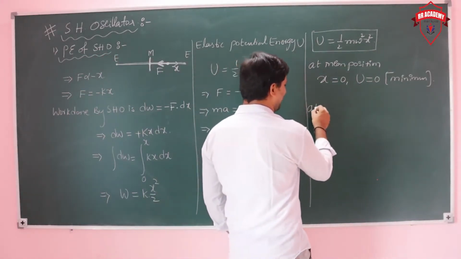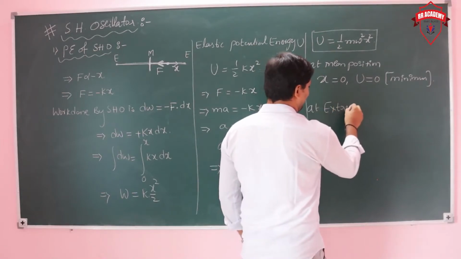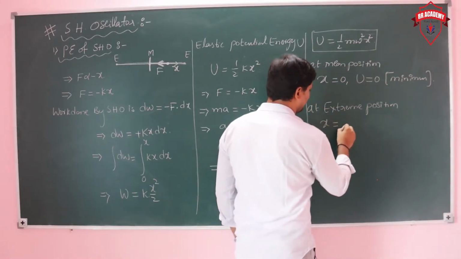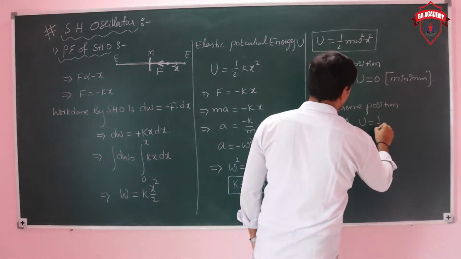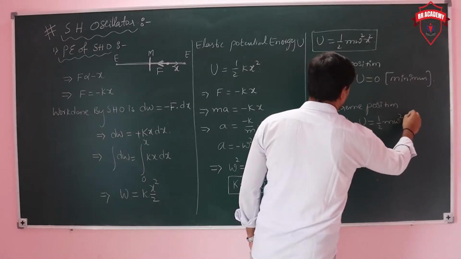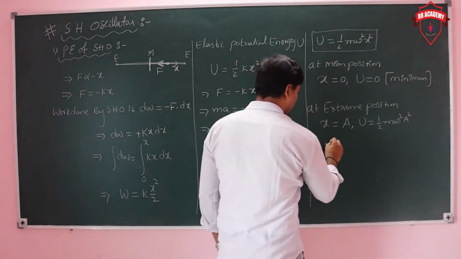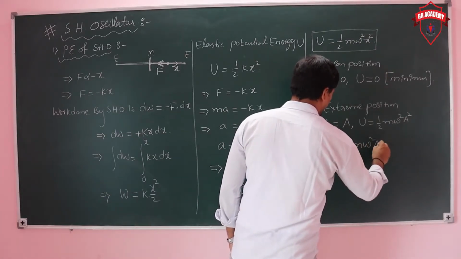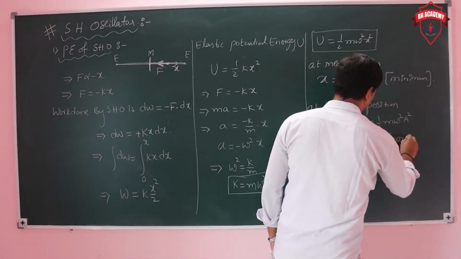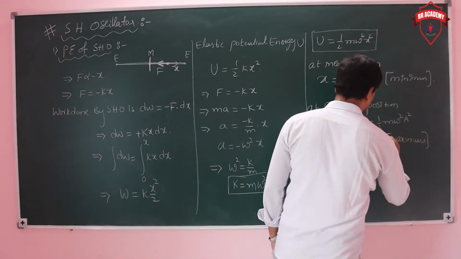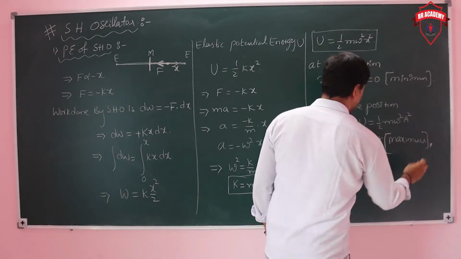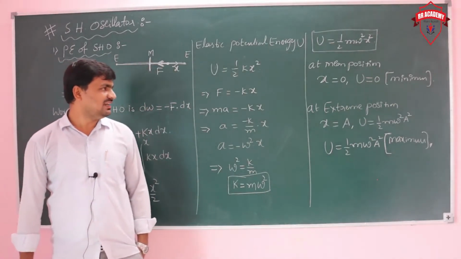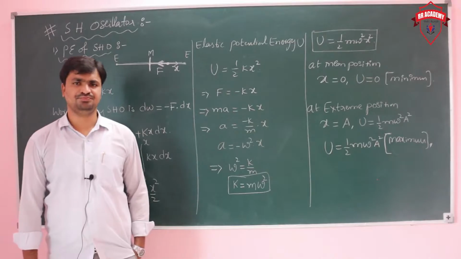At extreme position, the displacement x is equal to a and the potential energy is going to be half m omega square a square, which is maximum. This is the maximum value and this is the minimum value. Potential energy is maximum at extreme position and minimum at mean position.